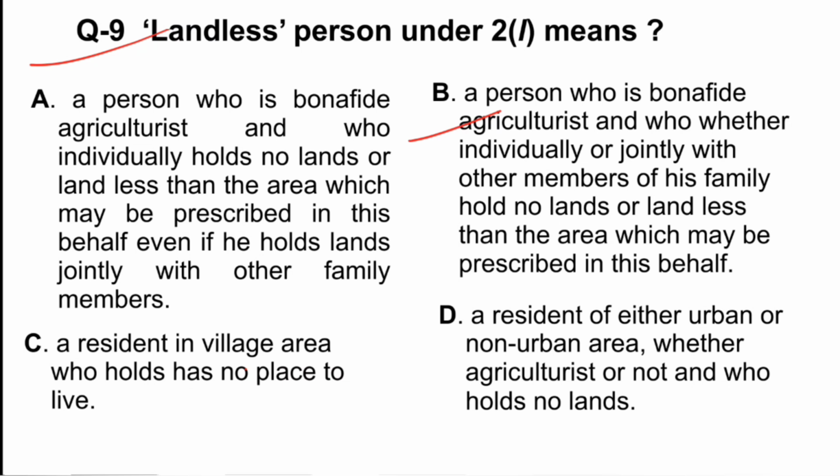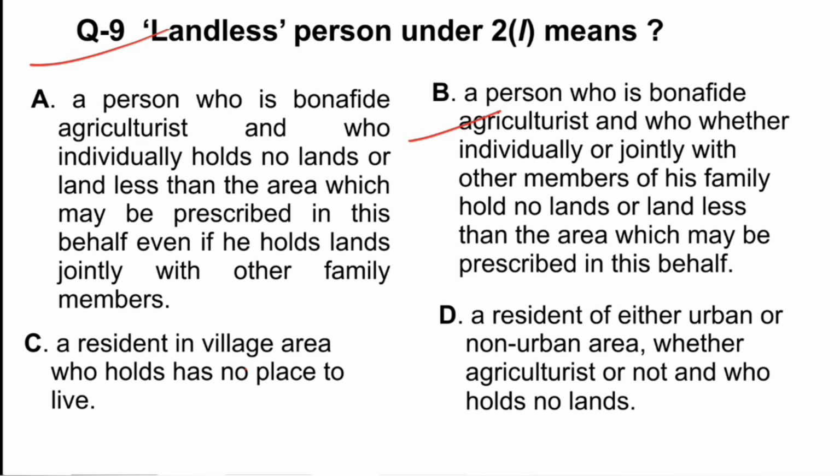So if you read the provision properly, then C and D cannot be the right answer. Now there may be a doubt in A and B. A says a person who is a bona fide agriculturist and who holds no land individually, or less than the area which may be prescribed, even if he holds lands jointly with other family members.